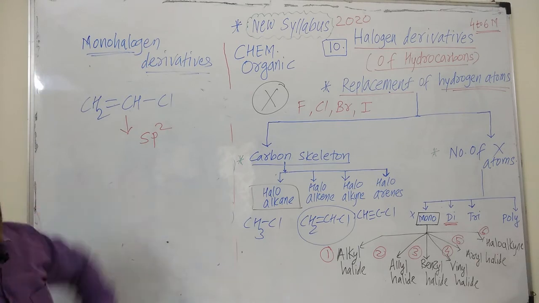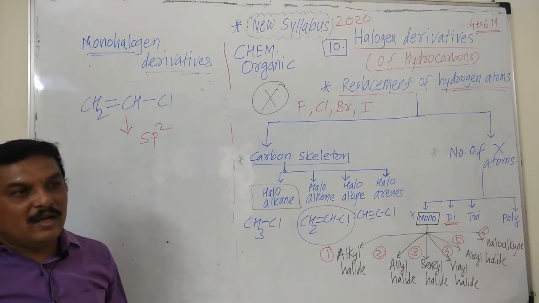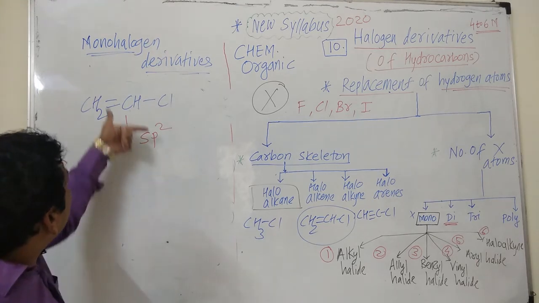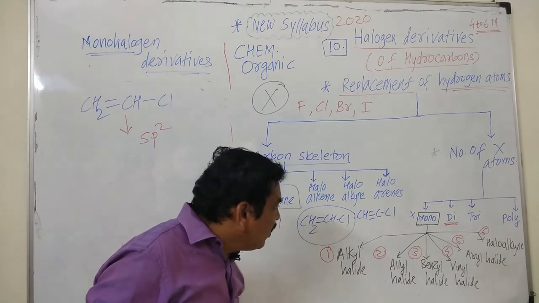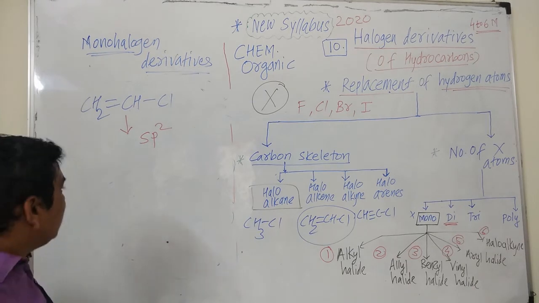This is vinyl chloride, and we know vinyl chloride combines together several times and forms PVC, polyvinyl chloride, the compound formed from this important compound. And we will see only one example of vinyl halide. And again aryl halide, we have already seen aryl halide.